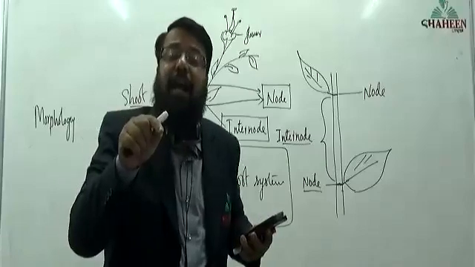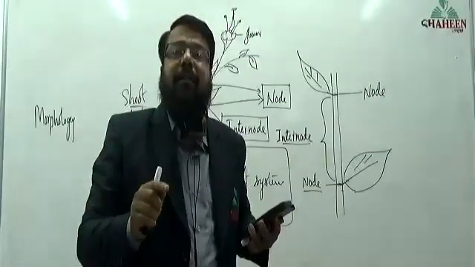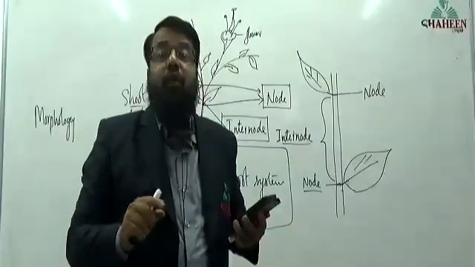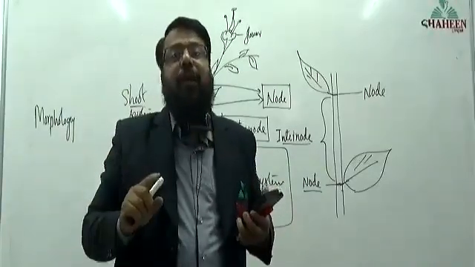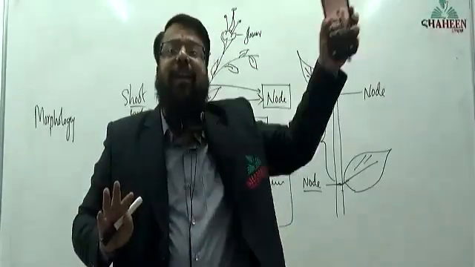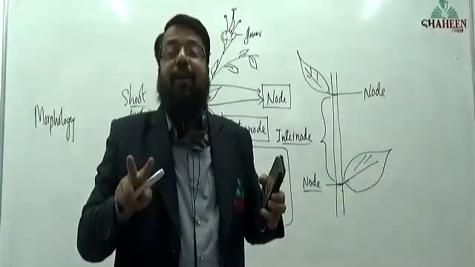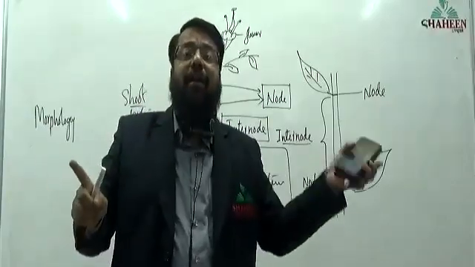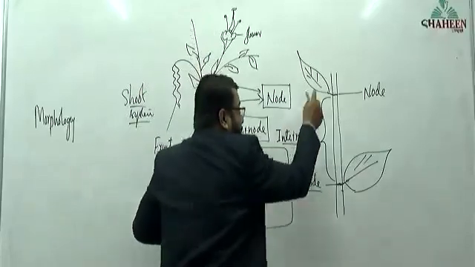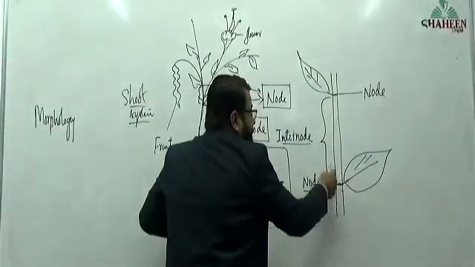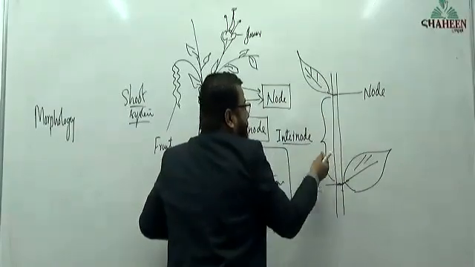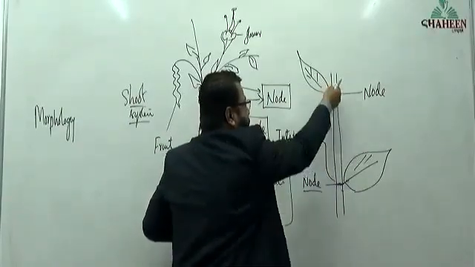Why is this called intermediate? Because you people are not in college, and you are not in a school. School is up to 10th class. College is from degree. You are not in a school, you are not in a college, you are in inter, between the two nodes.